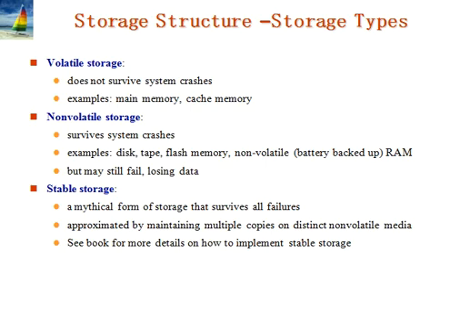Next, non-volatile storage. Information residing in non-volatile storage survives system crashes. Examples of such storage, as you already know, are disks and magnetic tapes. Disks are used for online storage, whereas tapes are used for archival storage.